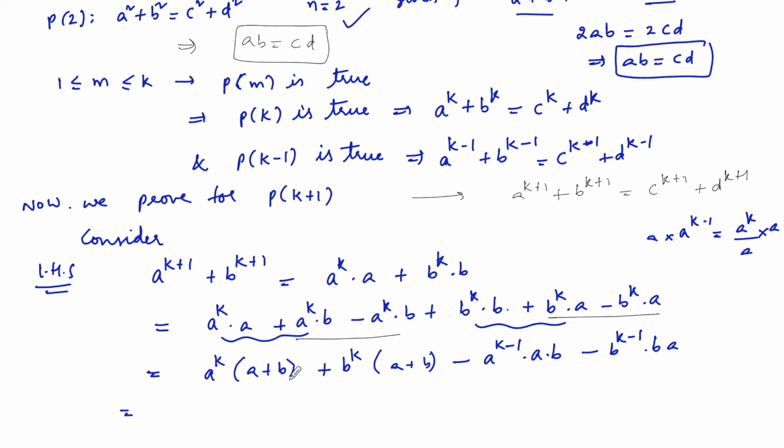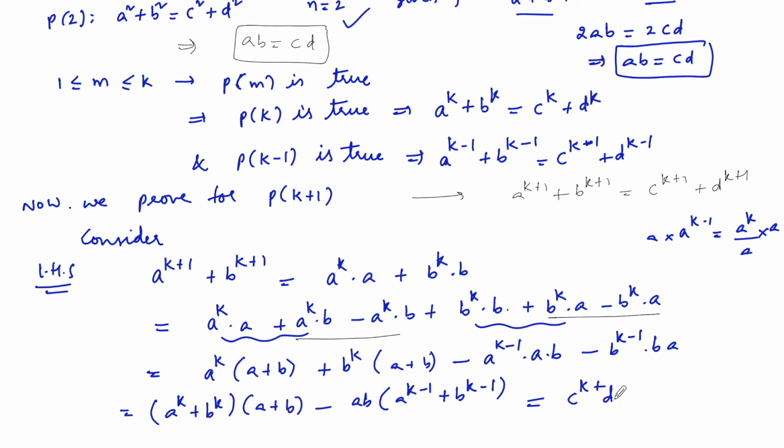So from here we get (a^k + b^k)(a+b), and here we can take out common ab, so (a^(k-1) + b^(k-1)). Which equals (c^k + d^k) for the first factor, right?